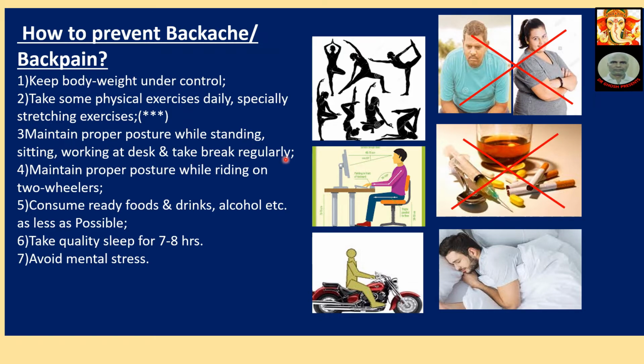Take break regularly. Mind this. Sitting at the desk, this is the standard posture. The upper portion of the body and the lower extremities must be at right angle while sitting at a desk. On a motorcycle also, your body should be at right angle to your lower limbs. It should not be prone forwards or backwards. Similarly, while standing, the same picture. Standing must also be on the heel. The weight must go through the heel.